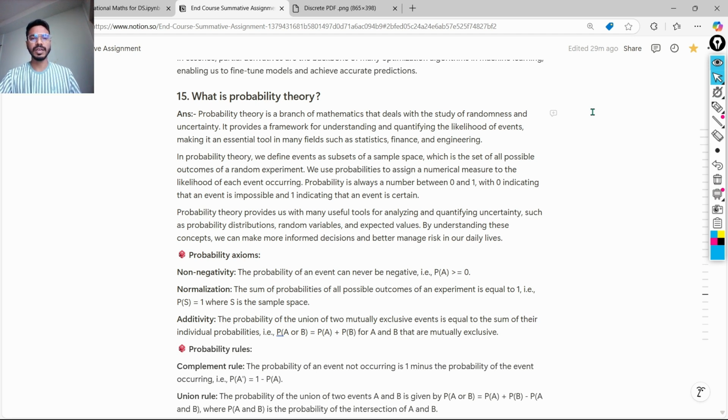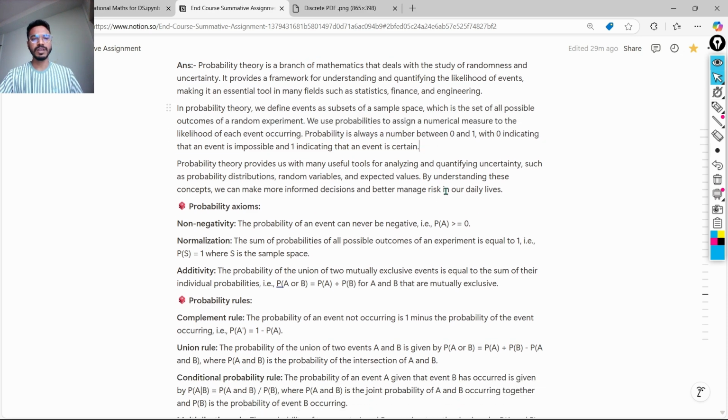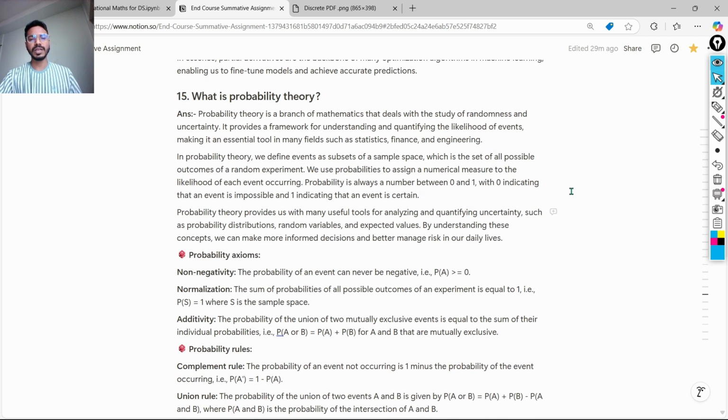In probability theory, we define events as subsets of a sample space that we can denote by S, which is the set of all possible outcomes of a random experiment. We use probabilities to assign a numerical measure to the likelihood of each event occurring. Probability is always a number between 0 and 1, with 0 indicating that an event is impossible and 1 indicating that the event is certain, that is the deterministic case. Probability theory provides us with many useful tools for analyzing and quantifying uncertainty.